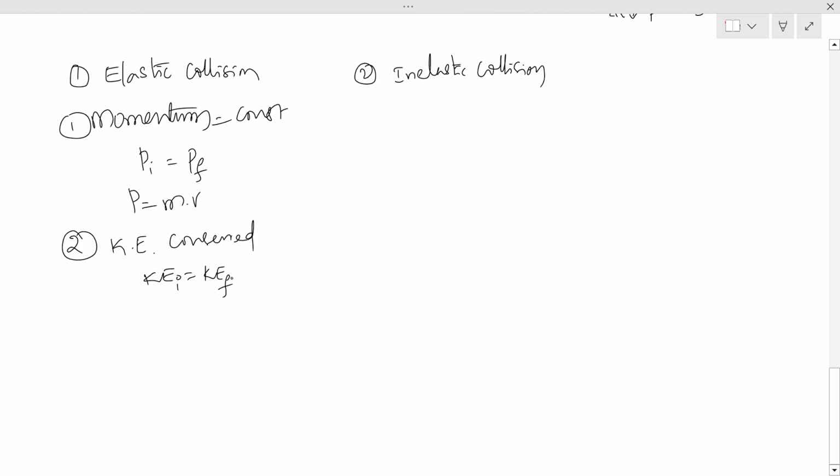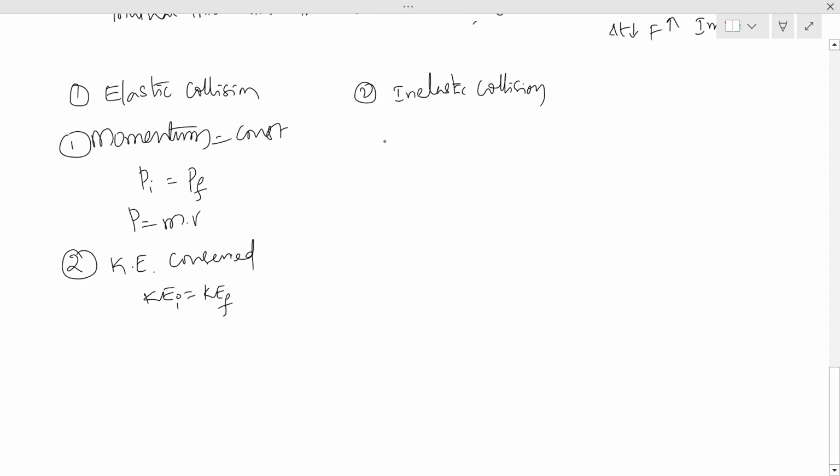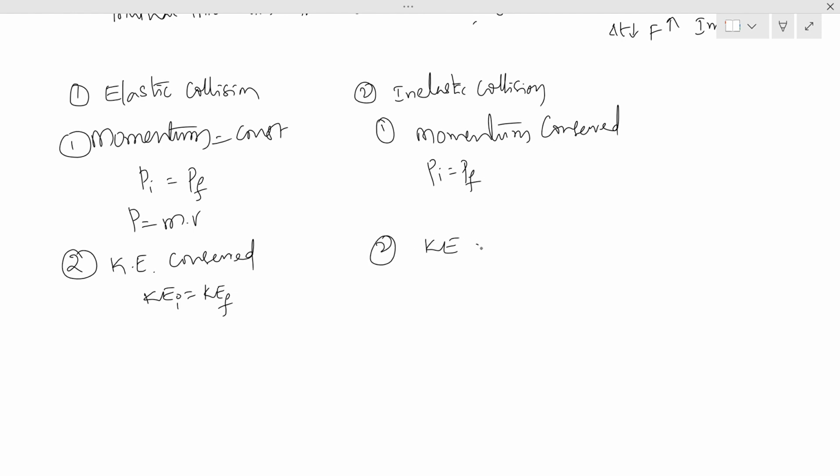This will be conserved. For inelastic collision, momentum will be conserved, that is initial momentum is equal to final momentum. Kinetic energy is not conserved. So initial kinetic energy won't be equal to final kinetic energy; initial will be greater than final.